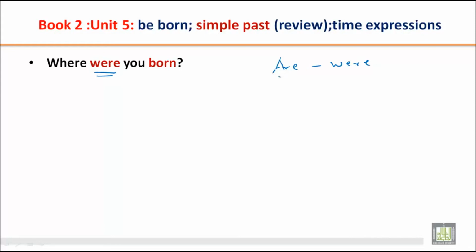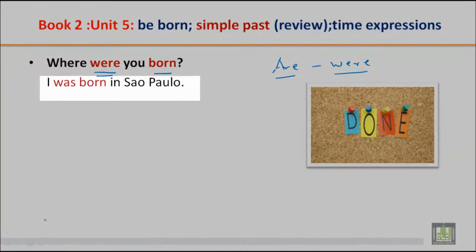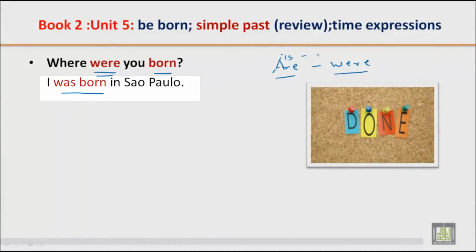In simple present we use are, but in past we use were. So where were you born? I was born in Sao Paulo, and was is the past of is. So I was born in Sao Paulo.